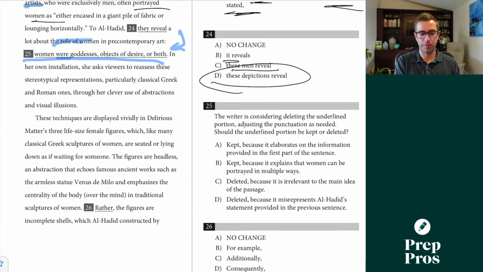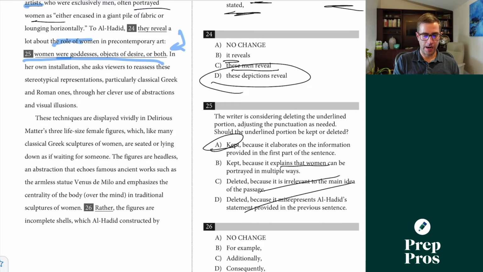So this is helping provide clarification for what we had in the first part of the sentence here. And that's why A is going to be our correct answer. If we take it away, it's really confusing. This isn't explaining that women can be portrayed in multiple ways. We're talking about the depictions that they had in the past as we're going through.